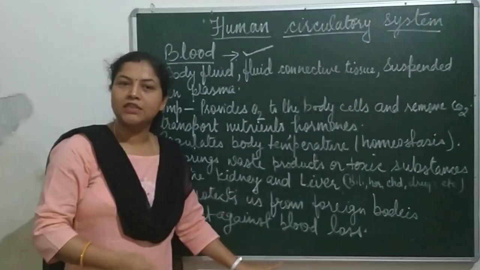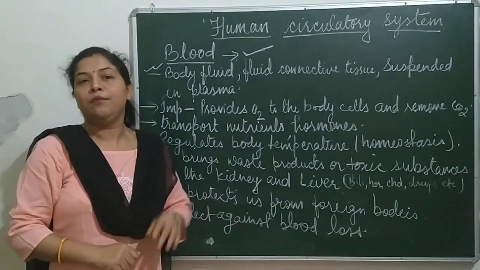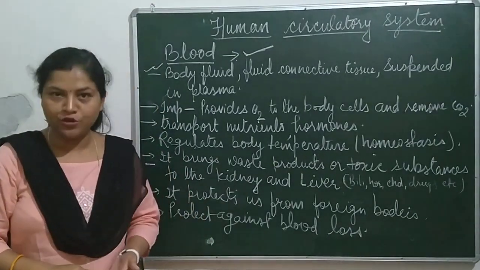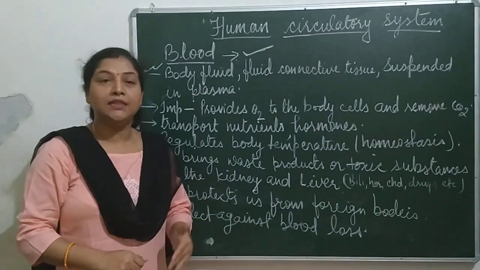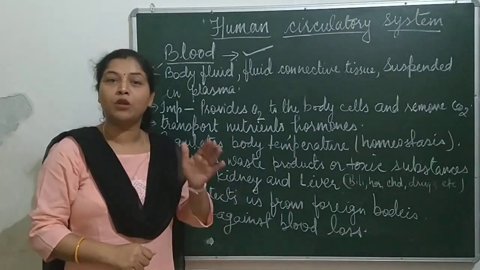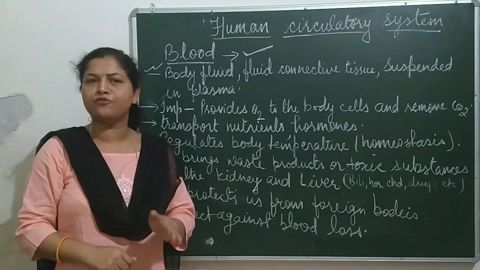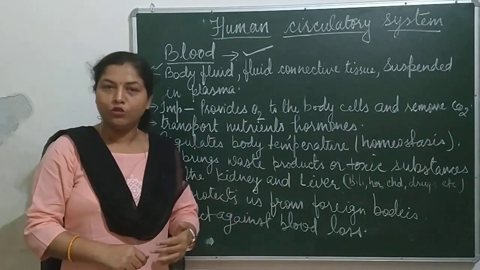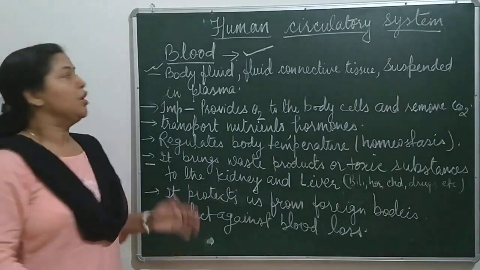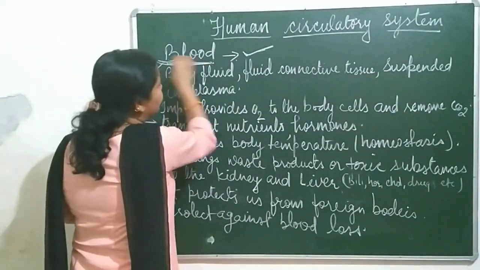It also protects from blood loss through clotting. In class 7 you have also learned about platelets. These platelets are responsible for blood clotting, which prevents us from blood loss. So this is all about blood.